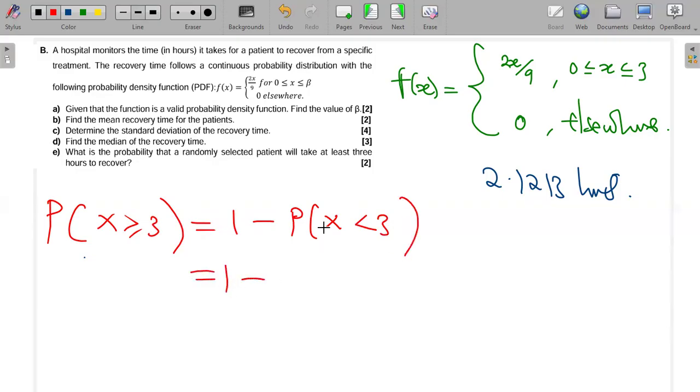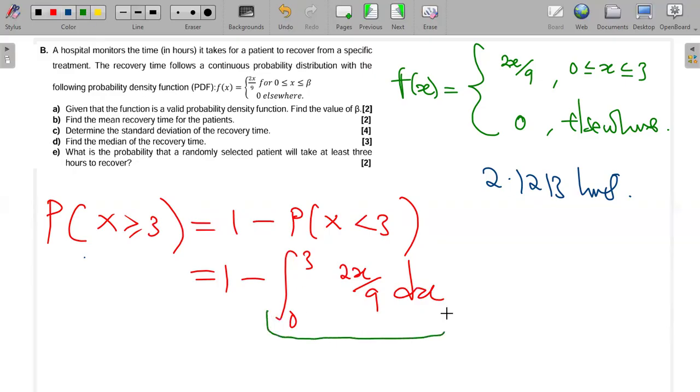So this will be 1 minus the integral from 0 to 3 of 2x over 9 dx. What we notice here is that this is just the total area under the defined region, because we said the defined region is 0 to 3. Whenever you are integrating over the whole region, this is 1. So this is 1 minus 1, which is equal to 0. So the probability that a patient takes at least 3 hours to recover is 0. If you want, you can evaluate this; you're simply going to find 1.